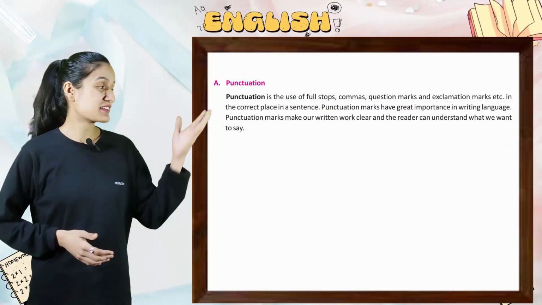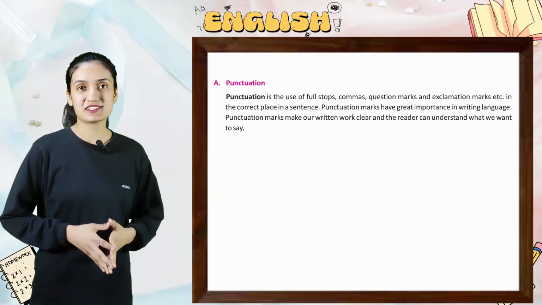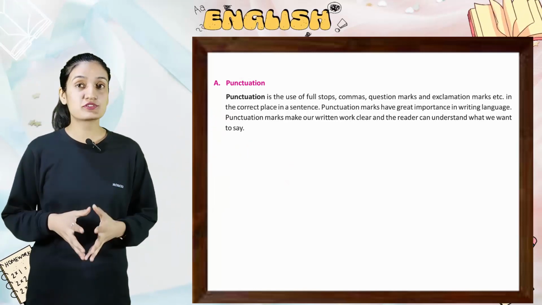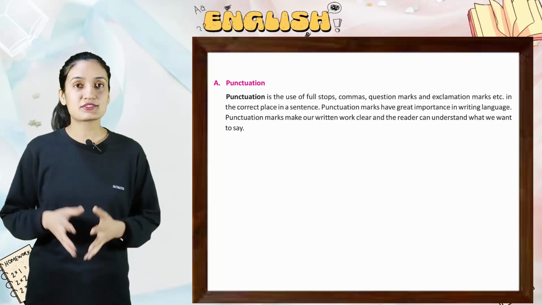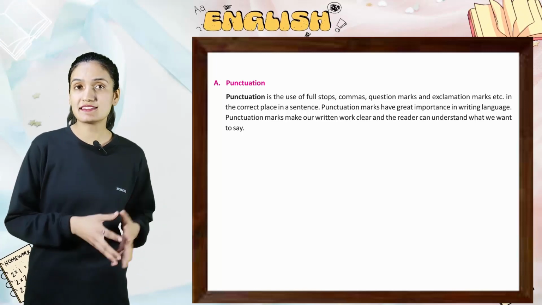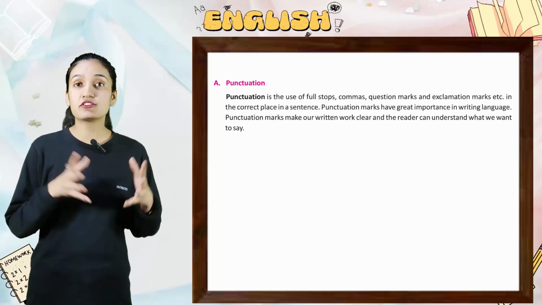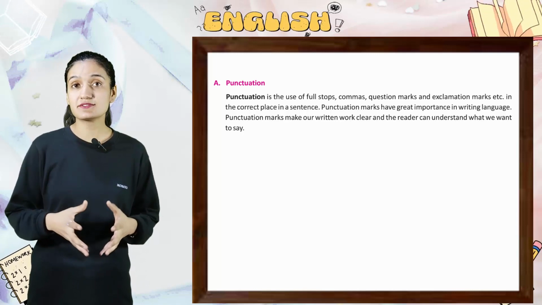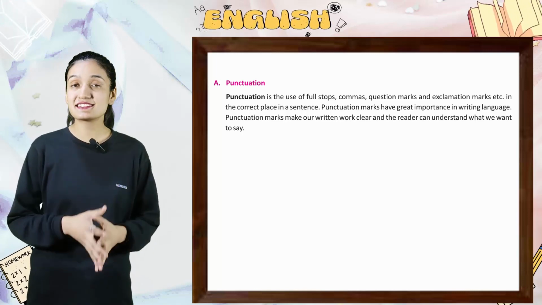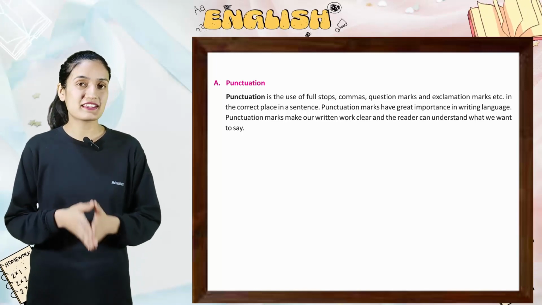Now let's begin with part A, punctuation. Punctuation is the use of full stop, commas, question marks and exclamation marks, etc. in the correct place in a sentence. Punctuation marks have great importance in writing language. Punctuation marks make our written work clear and the reader can understand what we want to say.